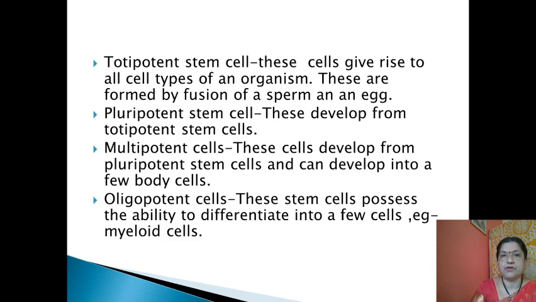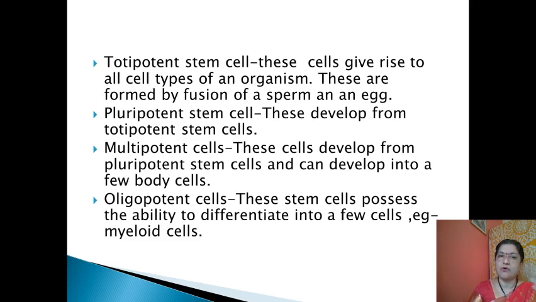So totipotent stem cell. See here, depending upon the potency character, the stem cells have been divided into different types including totipotent, pluripotent, multipotent and oligopotent. So what is the difference in all these types of stem cell? The totipotent stem cell means these are the cells which give rise to all cell types of the organism.